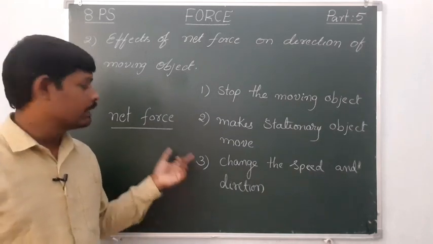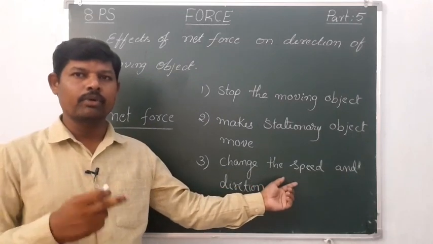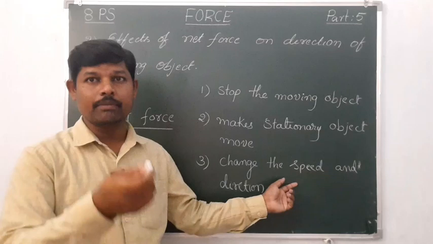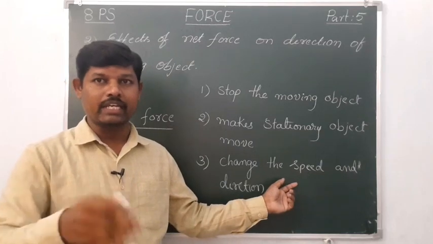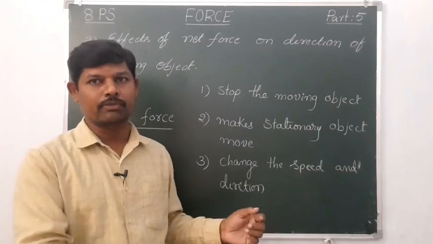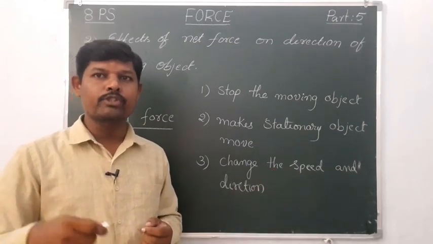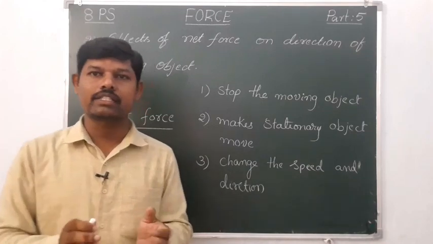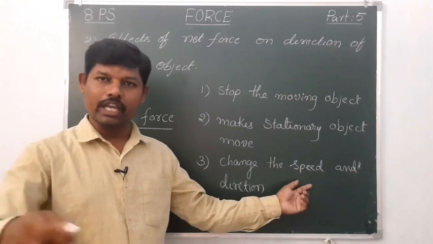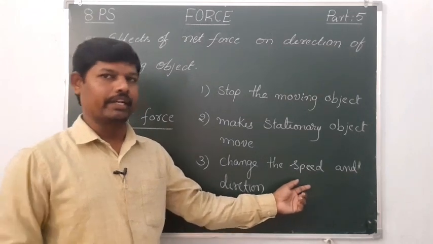And third one, by applying net force, we can change the speed. For example, if the object is already moving with a constant speed, by applying some net force, we can change its speed. We can increase its speed in the direction of the motion if you apply some force. If the force is in the direction opposite to the motion of the object, we can decrease the speed. That means change the speed. Changing the speed is nothing but either increasing the speed or decreasing the speed by applying net force.